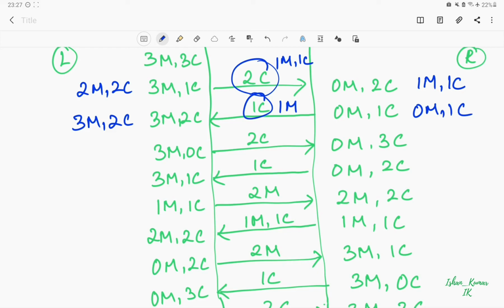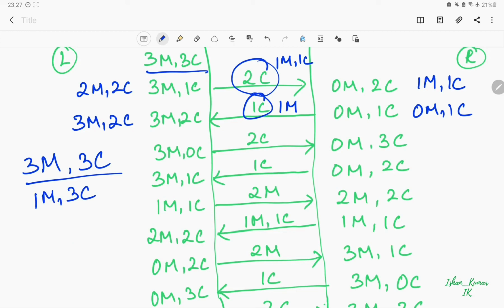Now why this one? In the starting we have 3 missionaries and 3 cannibals. If I send 2 missionaries to the right hand side, there will be 1 missionary left with 3 cannibals.